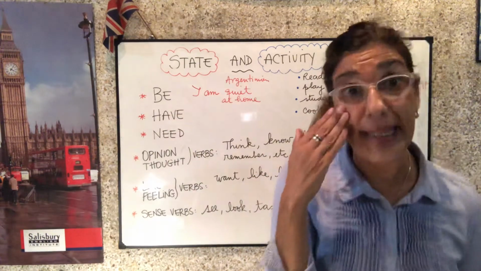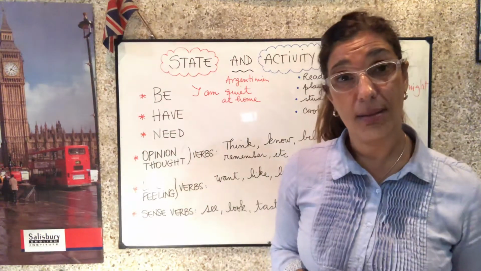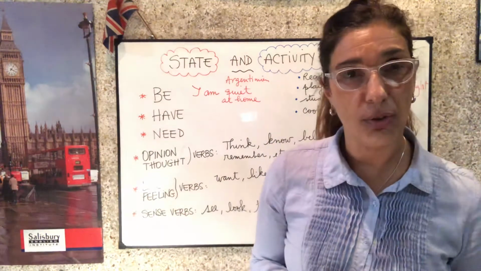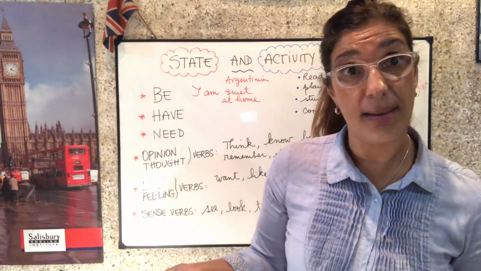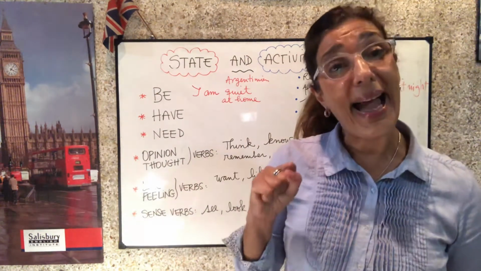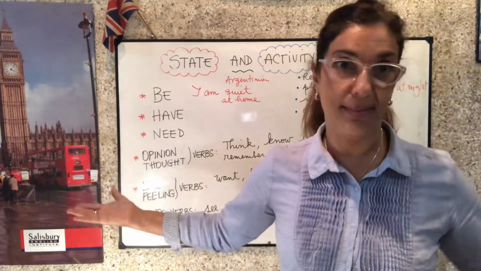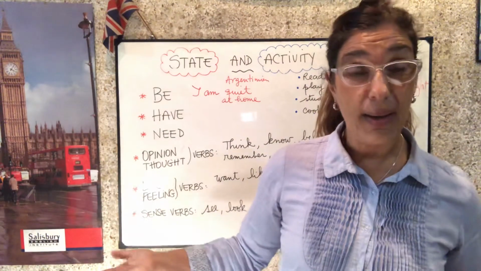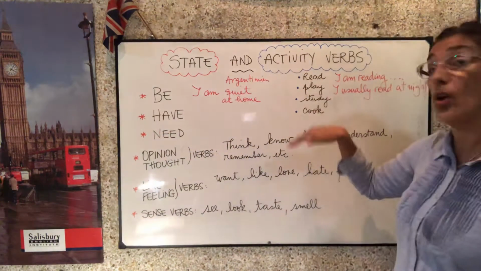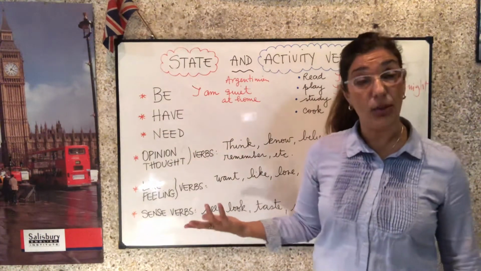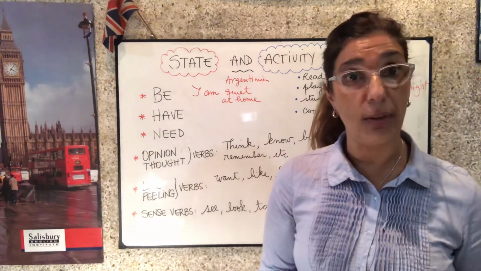No puedo decir yo estoy teniendo ojos marrones. Yo tengo ojos marrones o no tengo ojos claros. So, I have brown eyes or I don't have green eyes. Pero sí puedo decir I am having a wonderful time in Bahamas. La estoy pasando bárbaro. Pero ahí el having no es posesión, sino es estoy pasando un buen momento. Or I am having trouble with my computer. Estoy teniendo problemas con mi computadora.